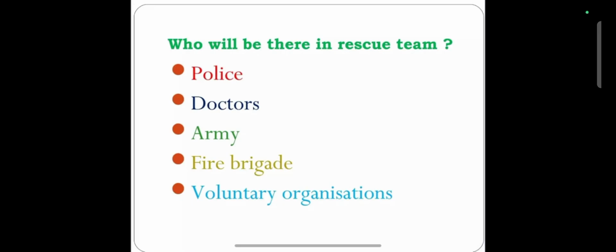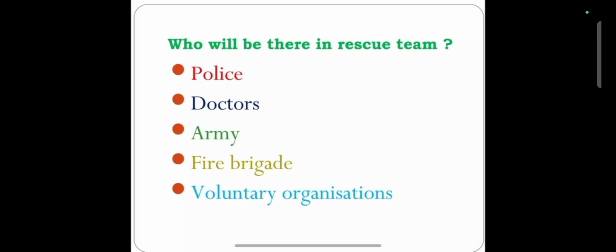You must know who the members of the rescue teams are: the policemen, doctors, the army, fire brigades, voluntary organizations, governmental organizations, non-governmental organizations, and many local groups also. These are the members of the rescue team.